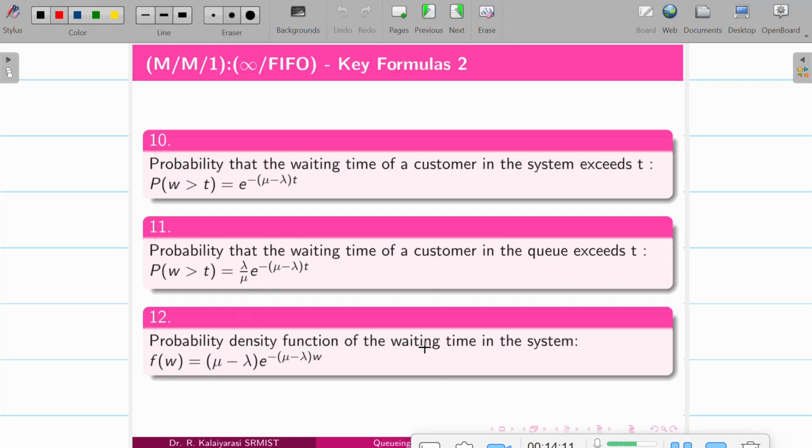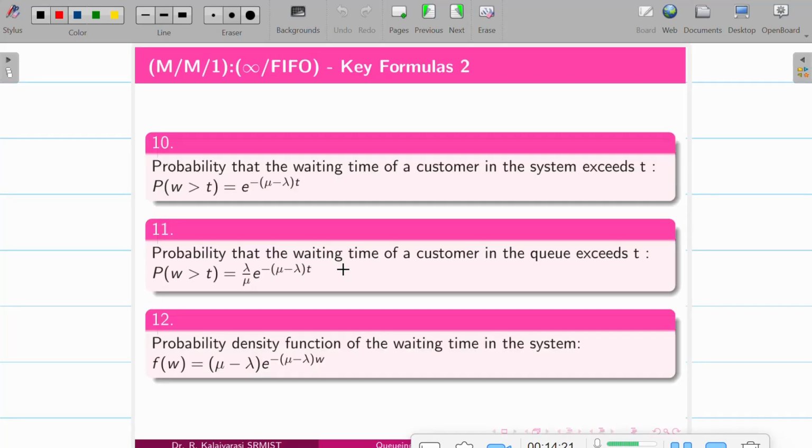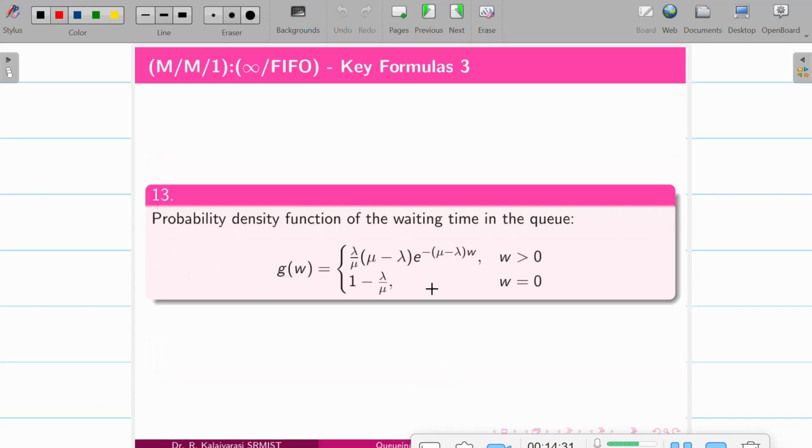And the probability density function of the waiting time. So the PDF of the waiting time is calculated as mu minus lambda e power minus mu minus lambda of W. And the probability density function of waiting time in the queue, and this is in the system. This is your PDF of the system, and this is your PDF of the queue.